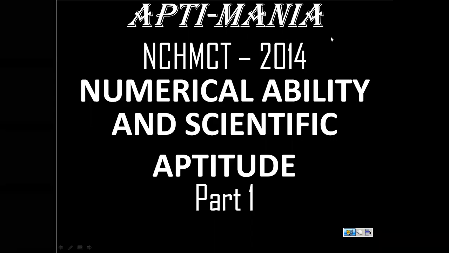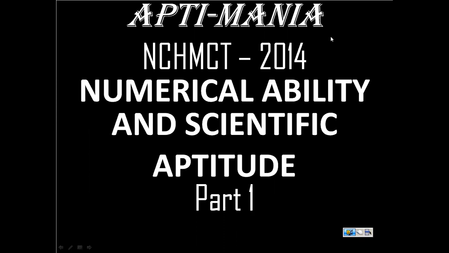Hello. In this video, we are going to discuss the first section of NCHMCT 2014 paper. The section is numerical ability and scientific aptitude. Now it is only numerical ability that comprises this particular section, but earlier it used to be a combination of numerical ability and scientific aptitude. So in the first part of this video, I will be covering the questions based on scientific aptitude. Fine. So let's start with question number 1.